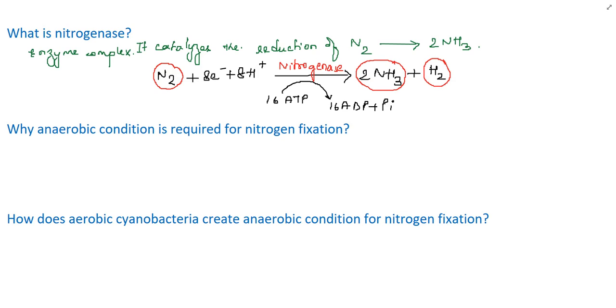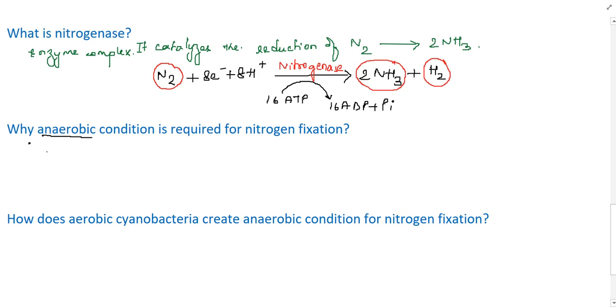Next important question: why is anaerobic condition required for nitrogen fixation? Which enzyme is required in nitrogen fixation? Nitrogenase enzyme is required in biological nitrogen fixation. But why does the condition have to be anaerobic? It is because in aerobic condition, O2 is there.